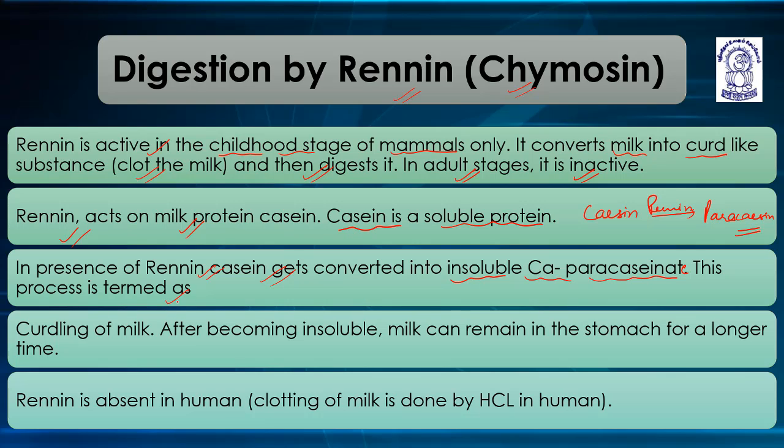This process is termed as curdling of milk. After becoming insoluble, the milk can remain in the stomach for a longer time. Paracasein combines with calcium to form calcium paracaseinate, that is known as curdling of milk. Calcium paracaseinate further, in the presence of pepsin, converts into peptones, that are smaller polypeptide chains.